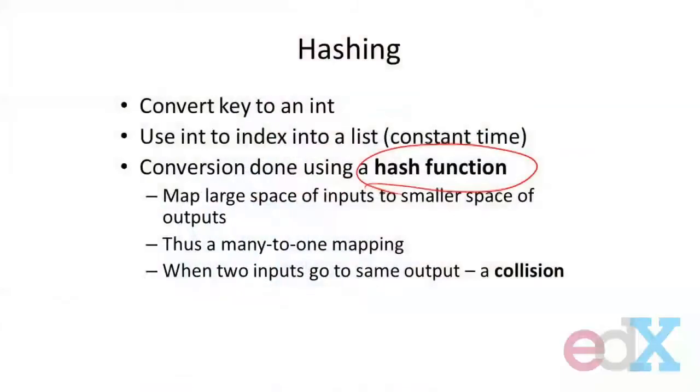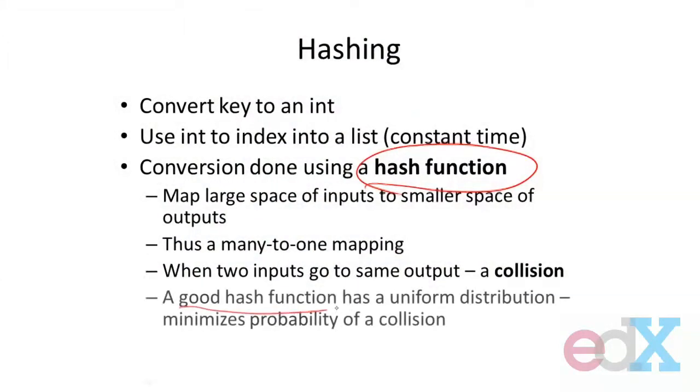Now, again, if I make the size of the hash table huge, I can reduce the number of collisions, but of course that chews up a lot of space. If I'm not clever about the hash function, I could have everything go to one space in the hash table, in which case I have the entire set of things there in a list, and I've lost because I've still got linear search. So what it comes down to, and this is sometimes hard to do, is that we'd like to have a really good hash function. And a really good hash function has a uniform distribution. It minimizes the probability of a collision.